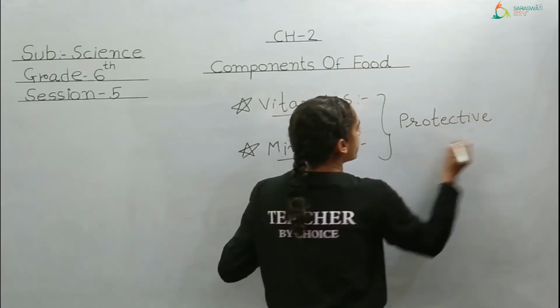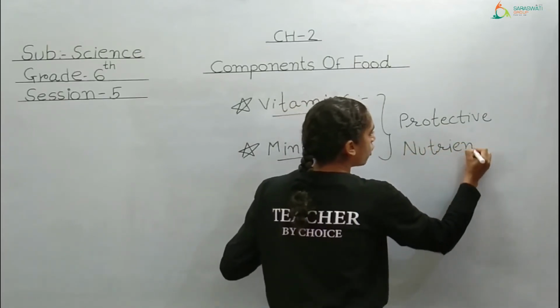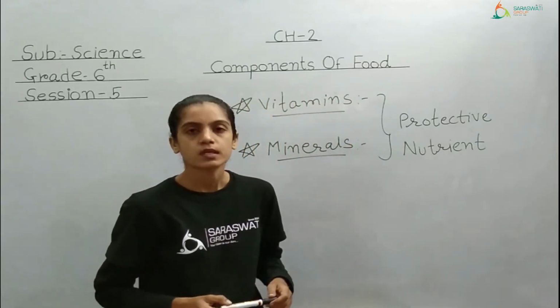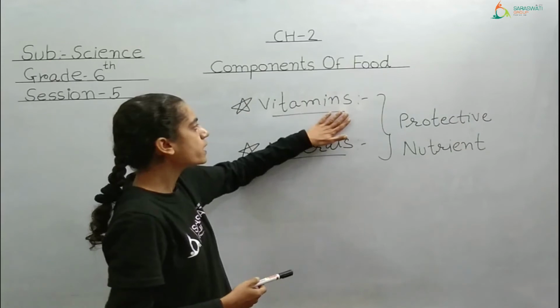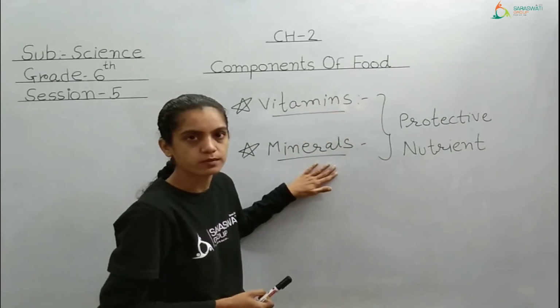They are known as what? Protective nutrients, because they give protection to our body. Right? So we have completed the vitamin section. Moving further to the mineral section.